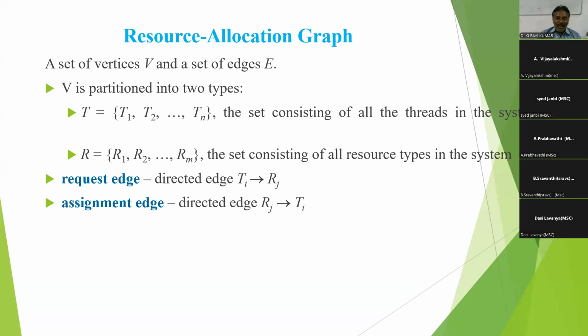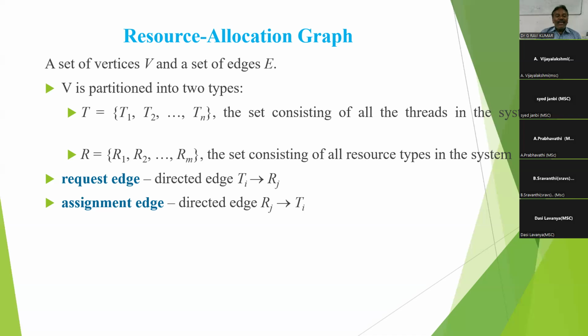Now you are understanding what vertices and edges are. Vertices are of two types: one is the process, and one is the resource. Edges are the requesting edge and the assignment edge.